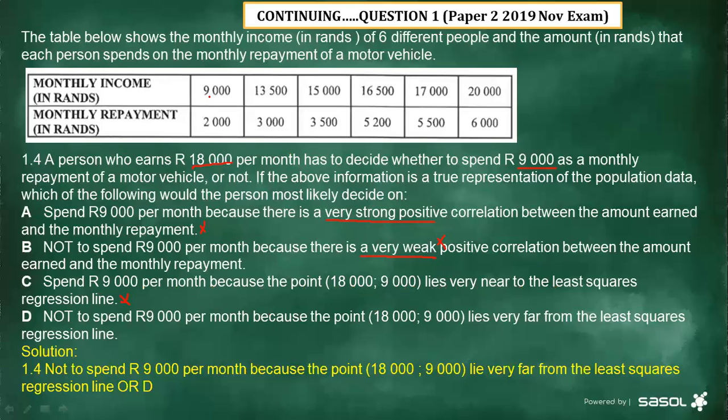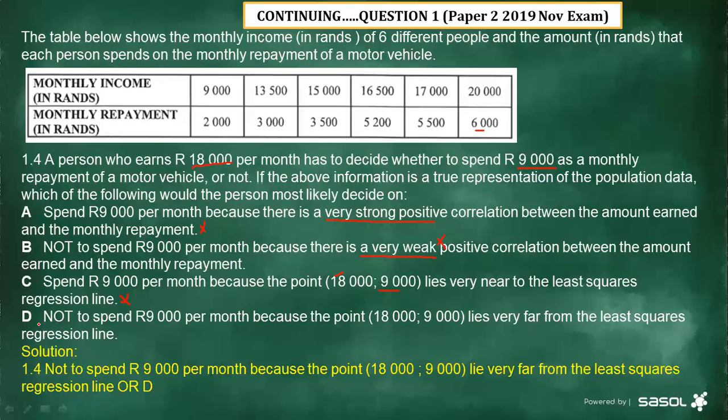Because if you can check these values here, we have 9,000, 13,000, 18, and 20,000. This one, say 18,000, is still fine, but look at this one of 9,000, and then look under monthly repayment. We have 2,000, and the highest value there is 6,000, and then now suddenly is going to have 9,000. You can see this when we have to plot this point on the scatter plot. It's going to be a point away from that line, which we call the line of best fit. So it cannot be near that line, which is a least square regression line.